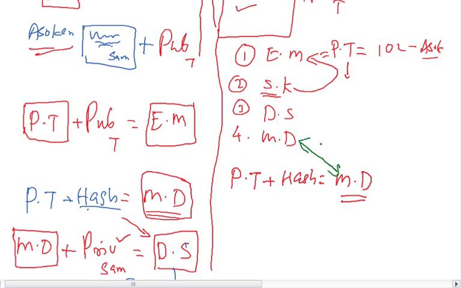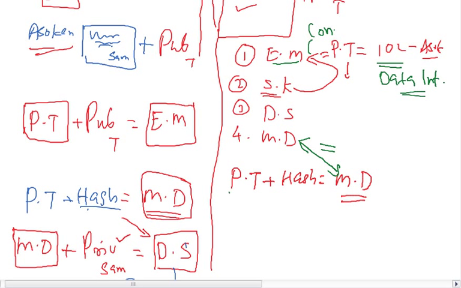It compares. That means it is 10 lakh only. Data integrity is achieved. And the symmetric key is used on this message so that confidentiality is achieved.